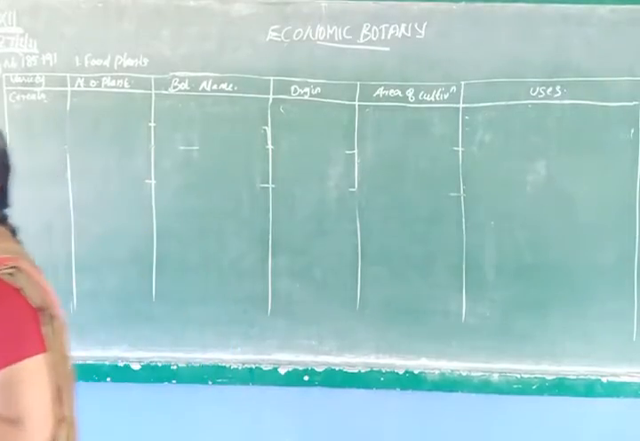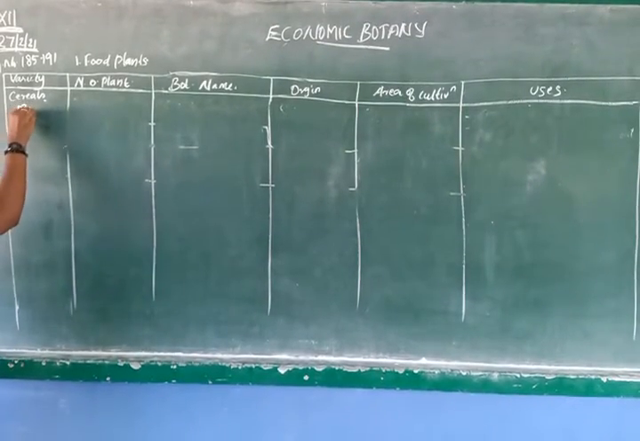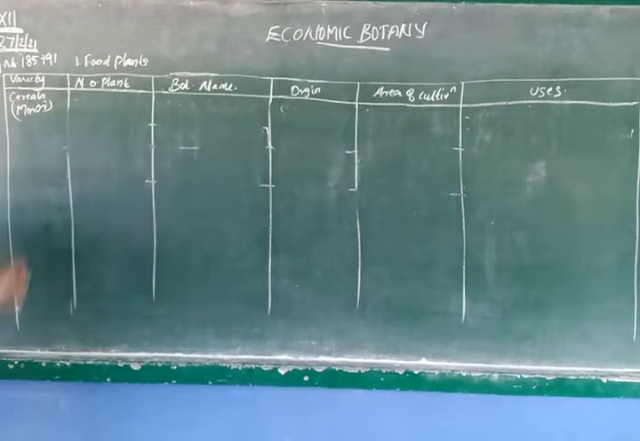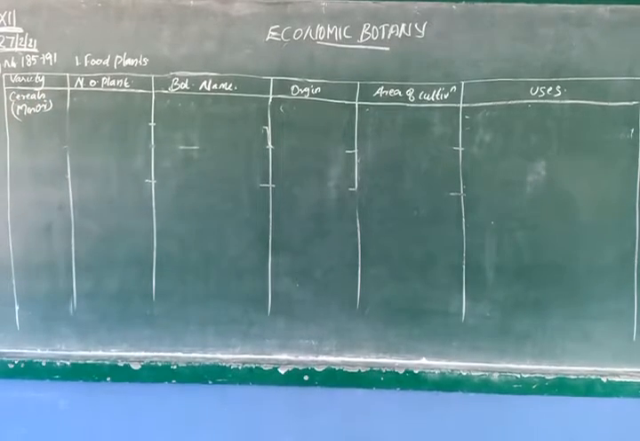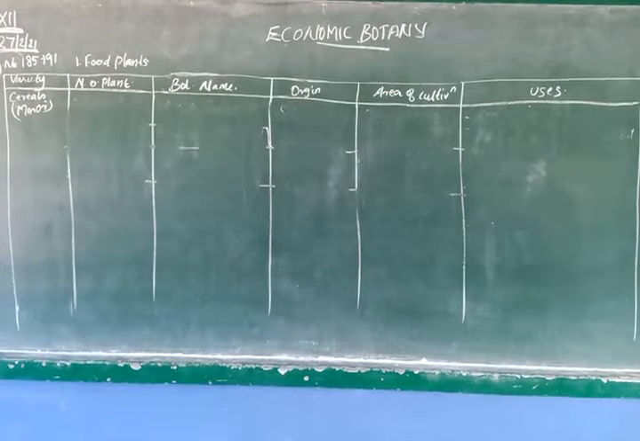So we completed major cereals. Now minor cereals. Minor cereals, or we can call them millets. Millets. What do you call it in Tamil? Sirudhaniyangal. Yes. Millets. There are three millets you want to study: ragi, sorghum, foxtail millet.